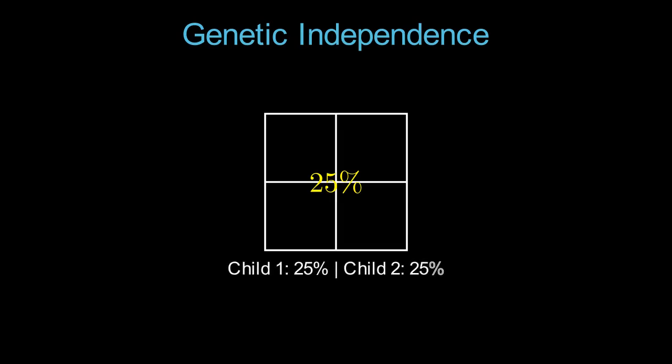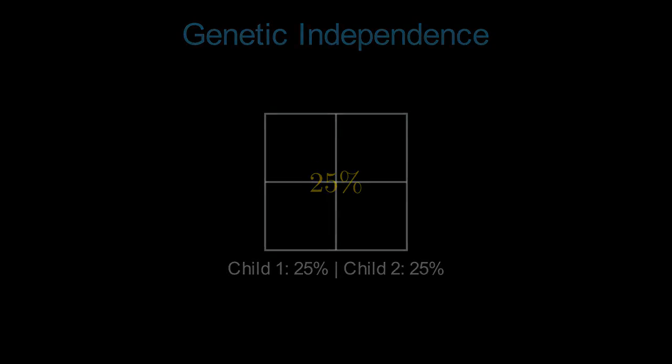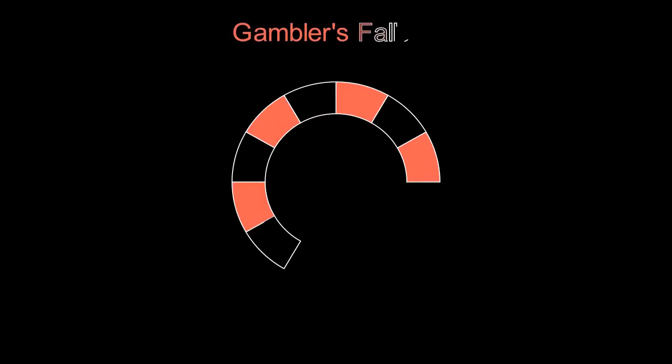In genetics, independence is seen in Mendelian inheritance. If 2 parents are carriers for a recessive trait, the chance of their first child inheriting it is 25%. If they have a second child, the chance is still 25%. The genetic coin toss for the first child does not influence the second. This is why some families might have 3 children with the same rare trait, while others have none. Each birth is an independent event in the eyes of probability.